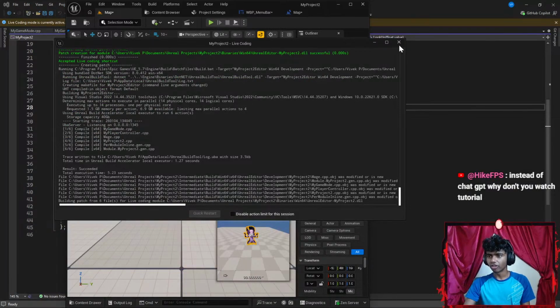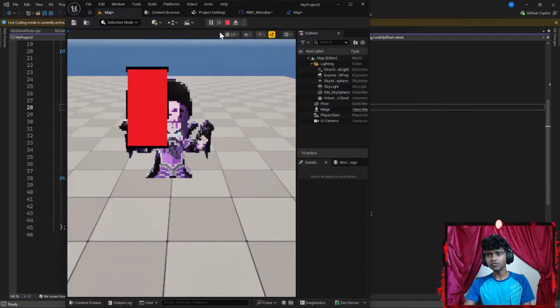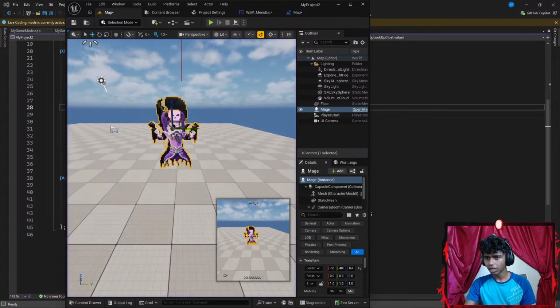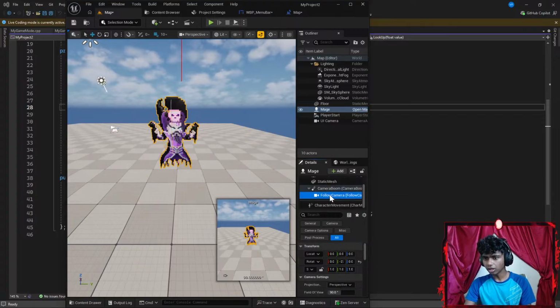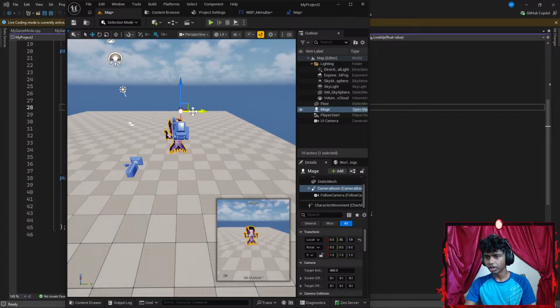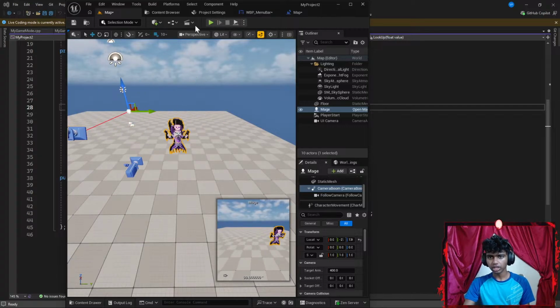Okay, let's go ahead and run the code again. Now, I'm going to be seeing from my mage's perspective, okay? Maybe I can use this to my advantage as well. Let's exit real quick. Okay, so I'm going to go to my mage's camera. This is my follow camera. Actually, let's go with my camera stick. Now, I want to get this a bit towards the right. That should be good. Let's run the code.